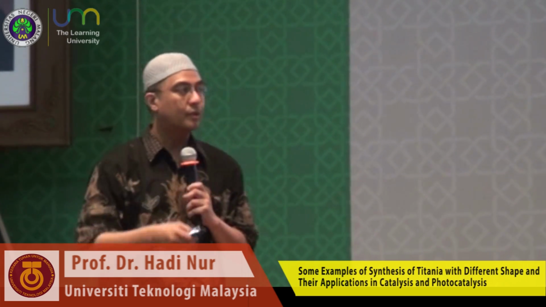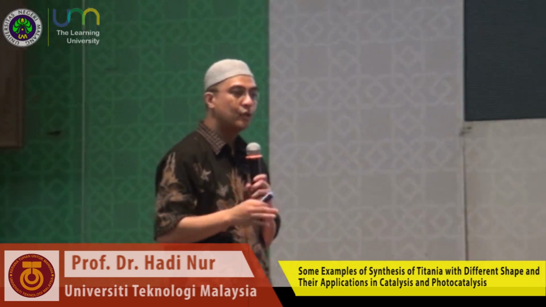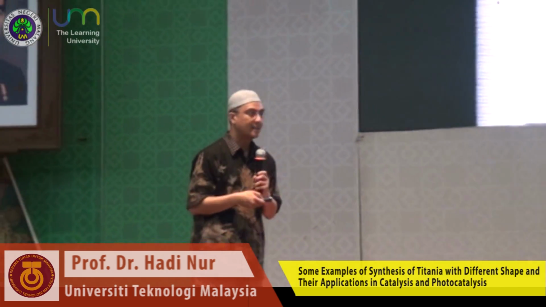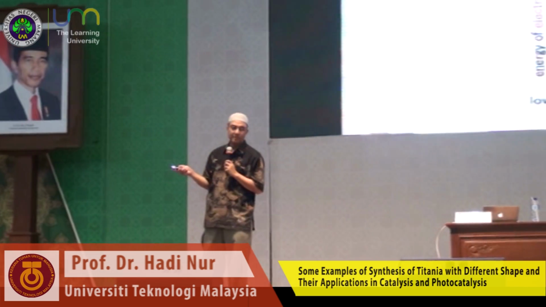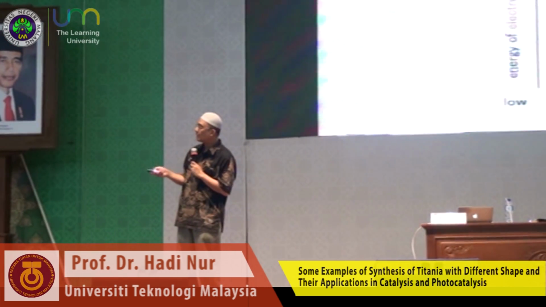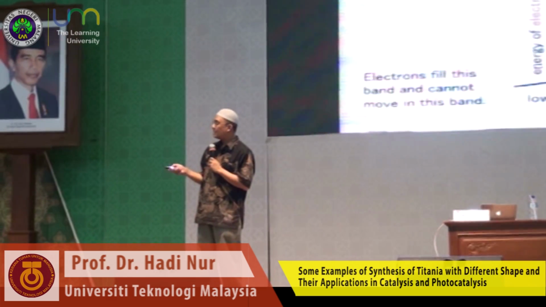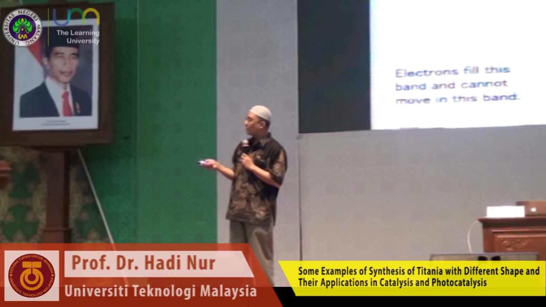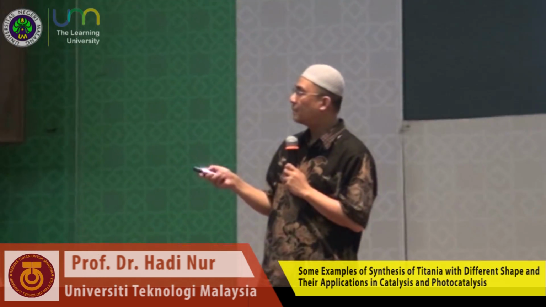So some of you know the mechanism of titanium dioxide photocatalysis. You can see here there is a band gap between the valence band and the conduction band. In the valence band there are electrons filling the band, and there is no electron in the conduction band.